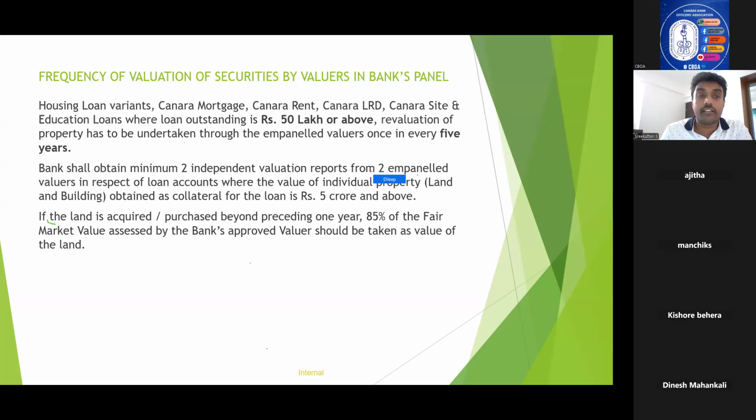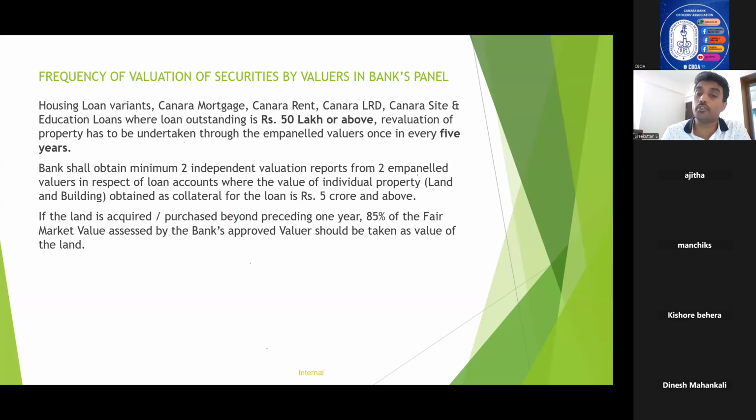And the next thing about securities is, if the land is acquired or purchased beyond preceding 1 year, 85% of the fair market value assessed by the bank's approved value should be taken as value of the land. That is, this is in the case of vacant land taken as collateral security. If the vacant land is taken as collateral security and it is acquired beyond 1 year, you can take only 80% of the market value as the collateral value for that particular loan.